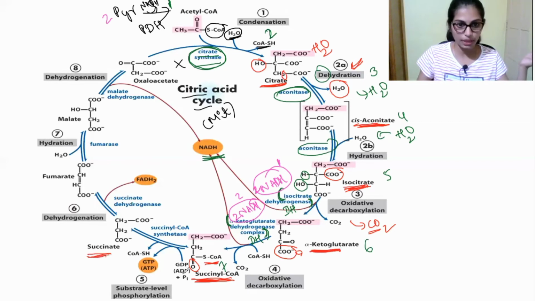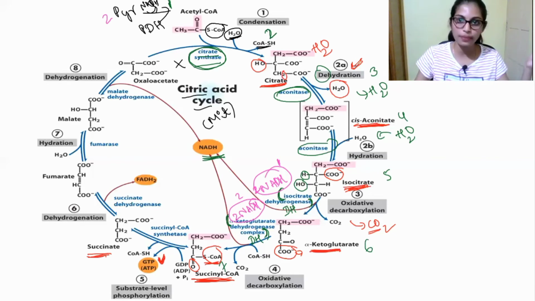So here what happened? This is substrate level phosphorylation, because here a phosphate is directly added and an energy molecule is produced, that is you can see GTP. That is also like ATP. So GTP is produced in this step. That's why this step is called substrate level phosphorylation. And here the S-CoA is there, right? The CoA will be removed. So while succinyl CoA is converted into succinate, the CoA molecule is removed, and GTP is produced.